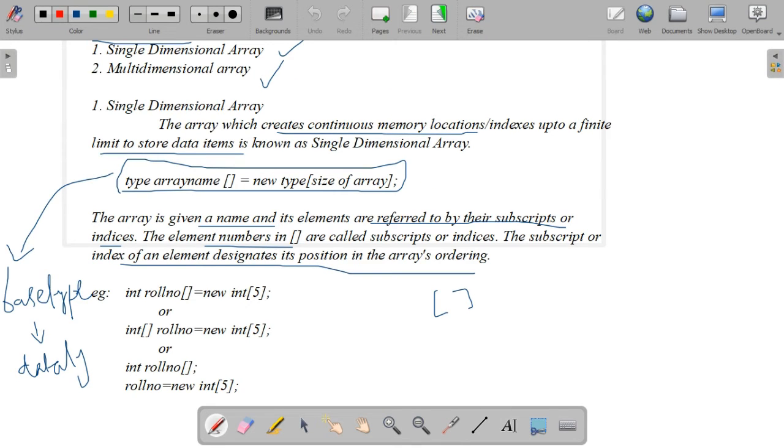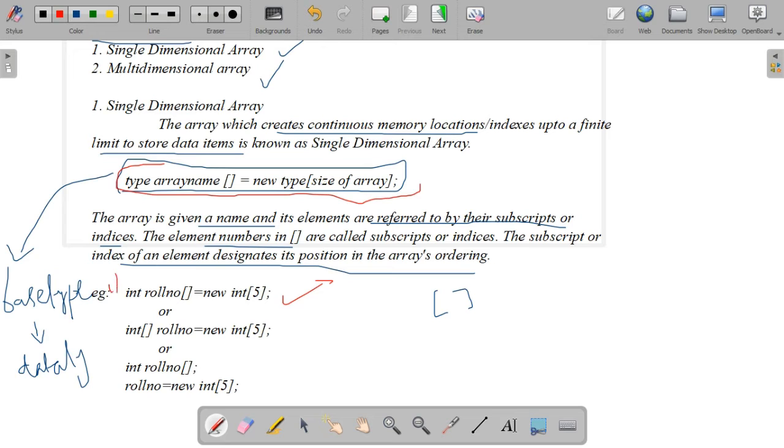Okay, so this is the syntax of declaring an array. Data type, array name, square bracket, equal to new data type of size of array. Inside the square brackets we are representing the size of the array. For that, one more example here. Roll number. We need to store 5 roll numbers of integer data type. So how will you write? int rollnumber, square bracket, equal to new int of 5. Inside the square bracket we have given 5.